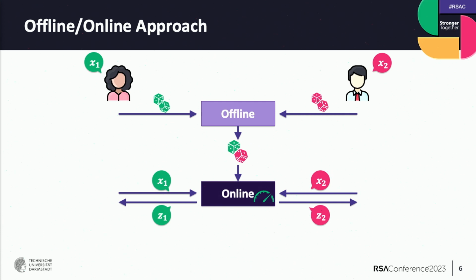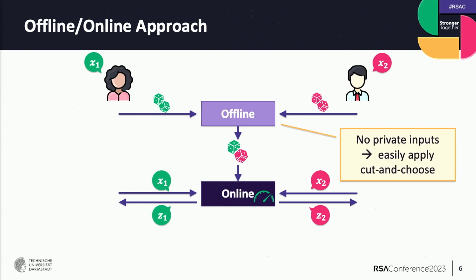And it's called offline-online because in the offline phase, the parties do not use their private inputs, so we can pre-compute this already before knowing the actual inputs. And at the same time, using this correlated randomness, we can speed up the online phase. So we get a very fast online phase when the actual inputs are present.